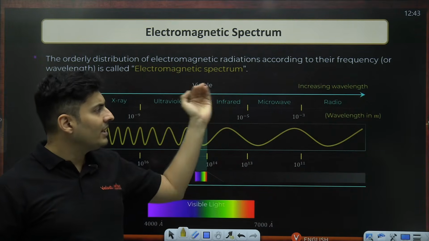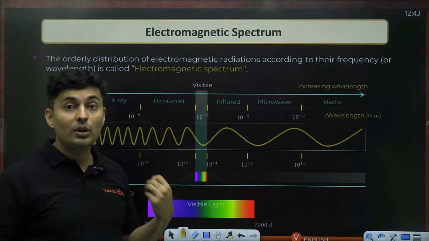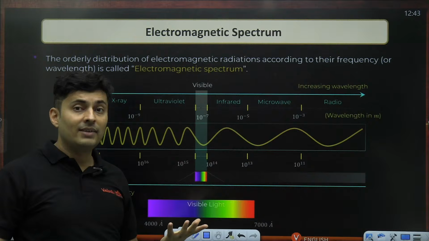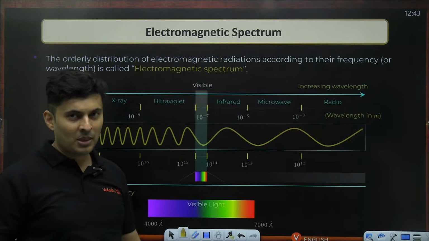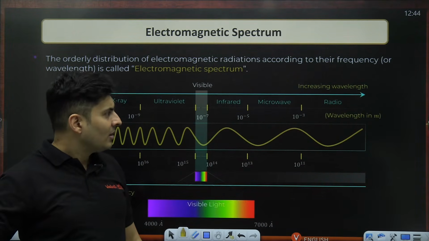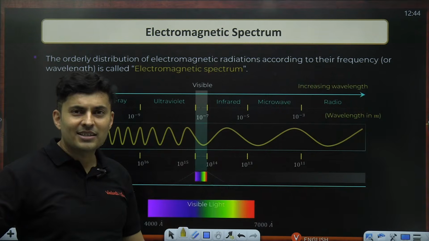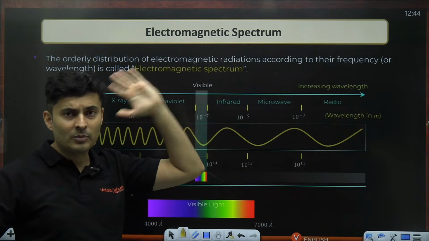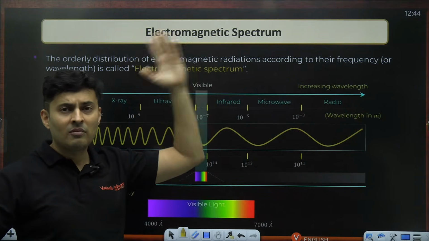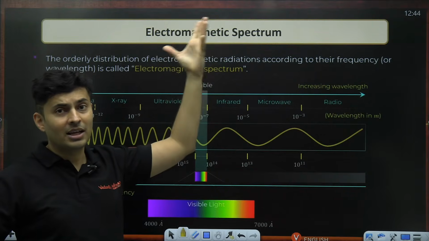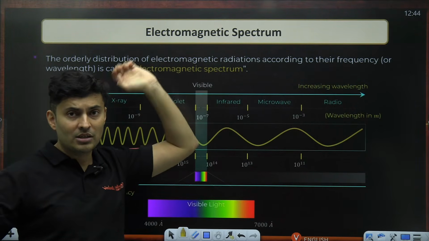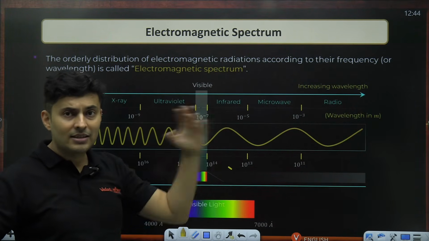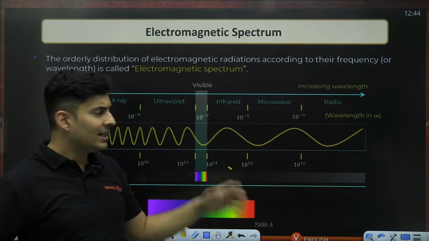And if you increase the wavelength even further, then you go to long radio waves, where the wavelength is in kilometers. Huge wavelength. Where do you use such huge wavelengths? For long distance communication with satellites or with some Mars rover or something like that. Very far away communication, the wavelength is so huge that easily it can be transmitted, and that's the usage of it.